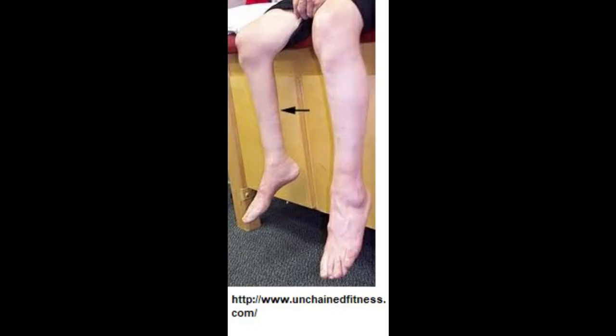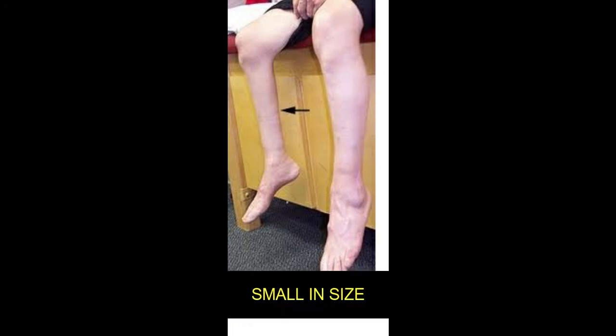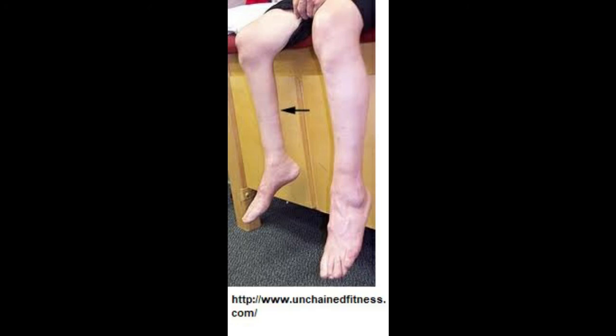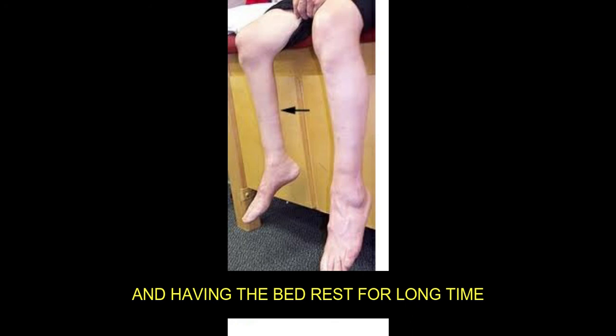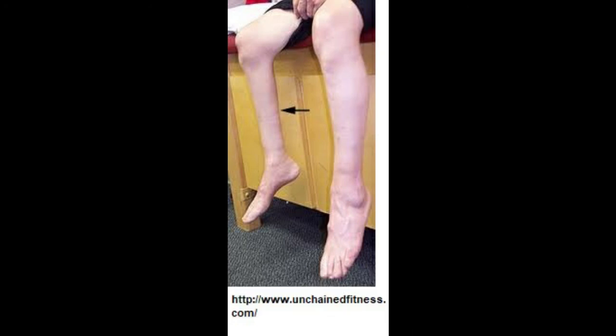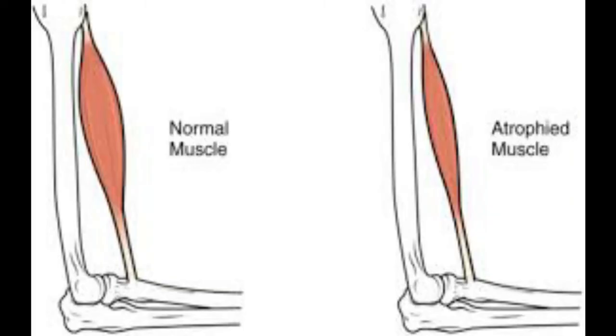This is an example of disuse atrophy. You can see the right and left side of the leg. On the left side, you can see this leg is small in size compared to the right. Why? Because the person has some chronic disorder and has had bed rest for a long time, and it's also showing you muscle wasting, and that's why you can see that difference between the left and right leg. We can see this in this case as well, that on the left side we have the normal muscle, on the right side we have atrophied muscle.